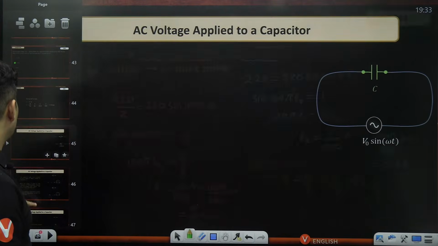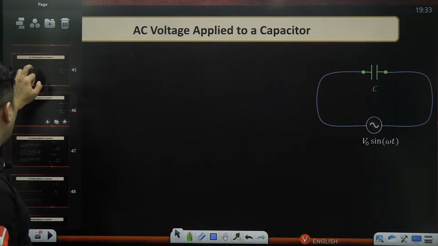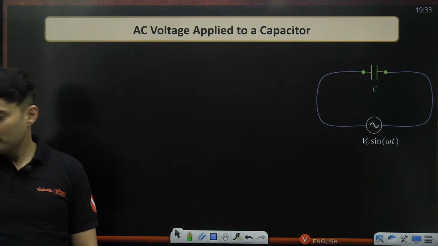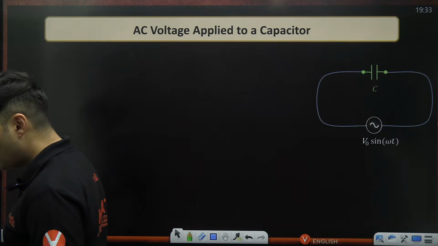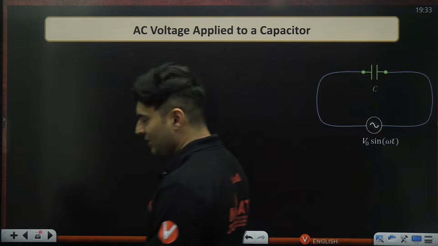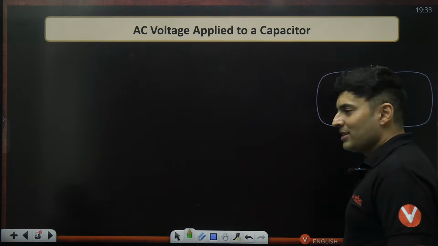Correct? Okay. Now let's go to capacitor and finally inductor. Ready for this, guys? Capacitors and inductors. Alpha question. Wow, perfect. So what happens in a capacitor?